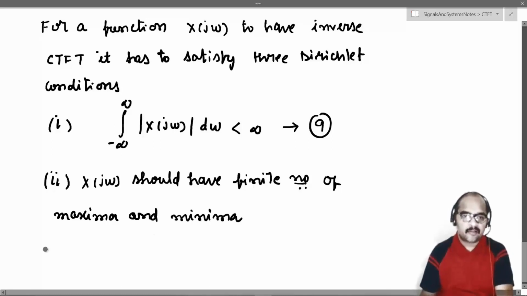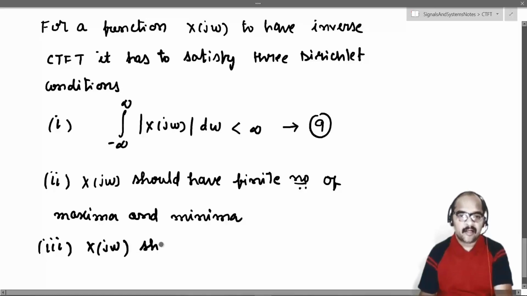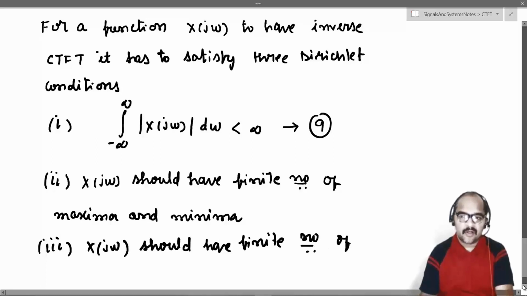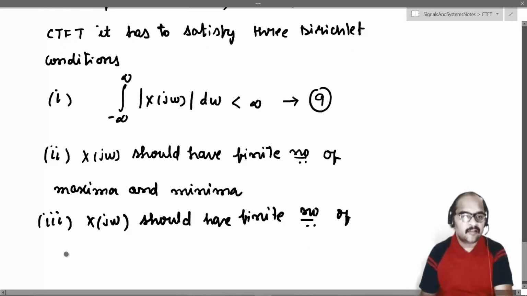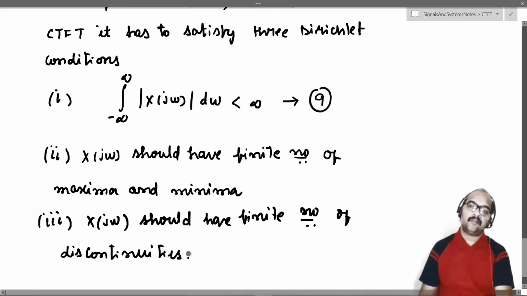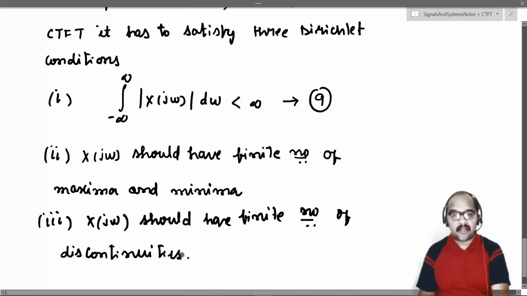And the third condition: a finite number of discontinuities. If these three conditions are satisfied, then the inverse Fourier transform of the function X of j omega exists.